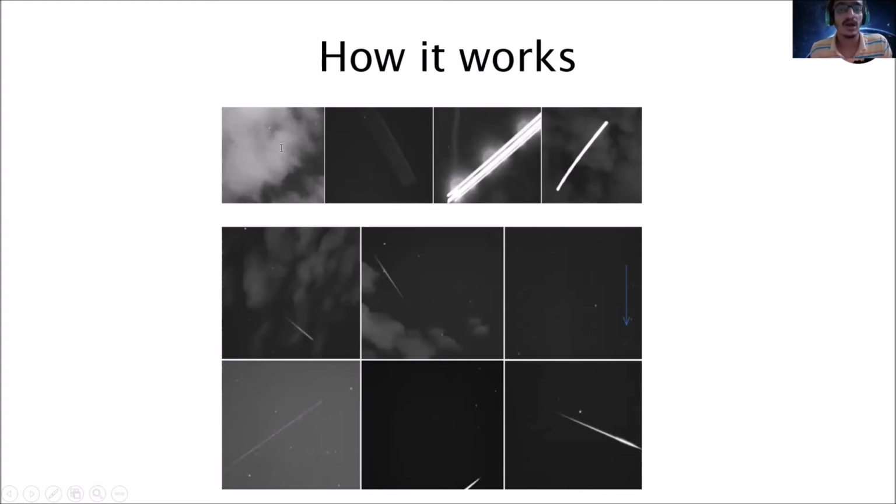So now the thing is that we know how a meteor looks like because we have seen them, most of us. We have seen the meteors. So now we know how a meteor looks like. But then the issue is that the data collected by CAMS every night is in thousands of images.